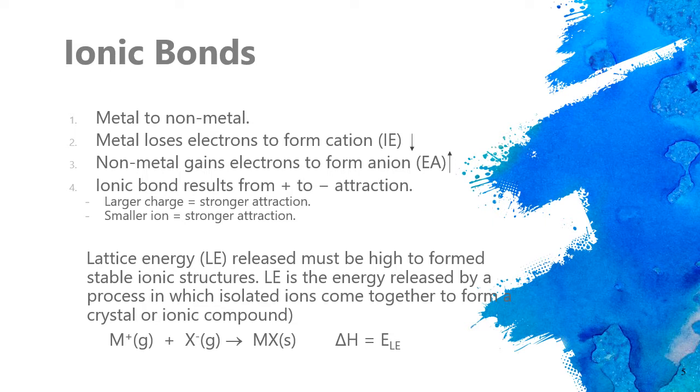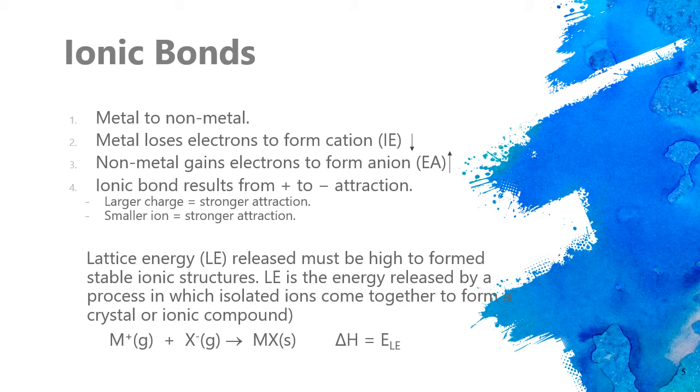In the other case, a non-metal gains electrons to form an anion. In this case, electron affinity, or EA, is high. Ionic bond results from positive to negative attraction, because there is attraction between positively and negatively charged ions.